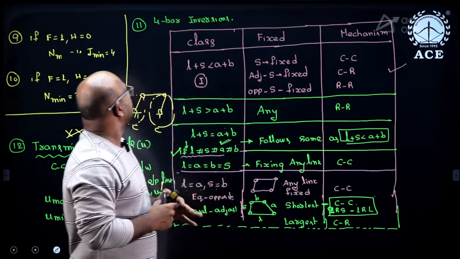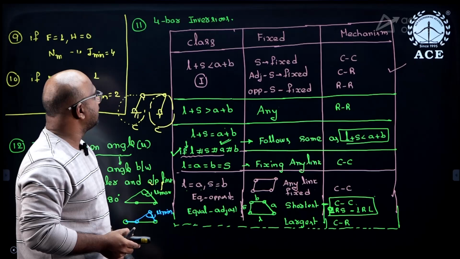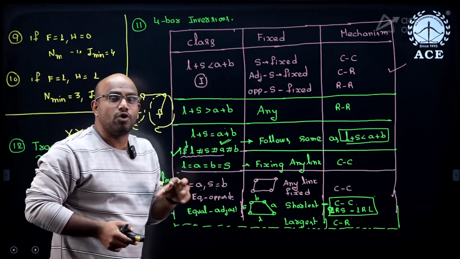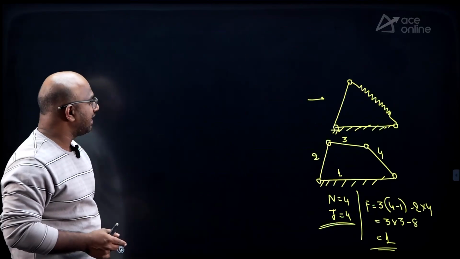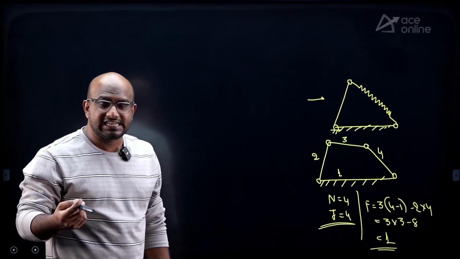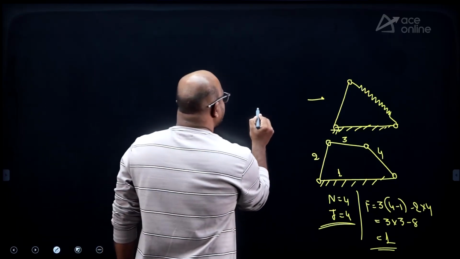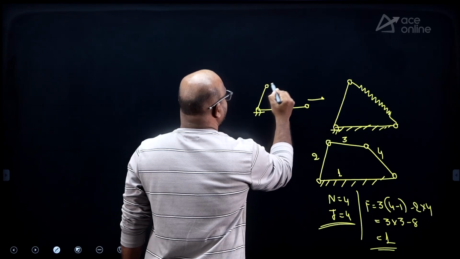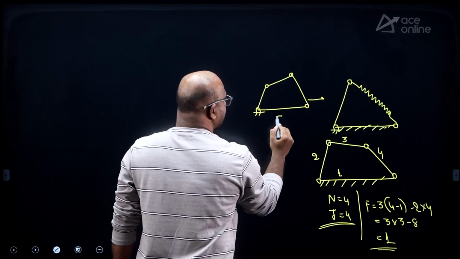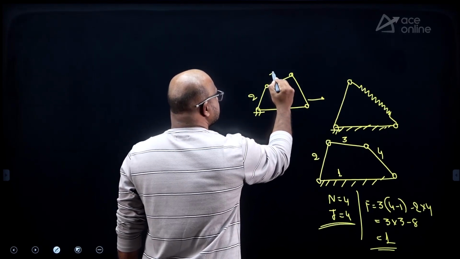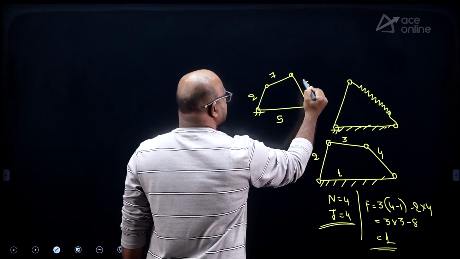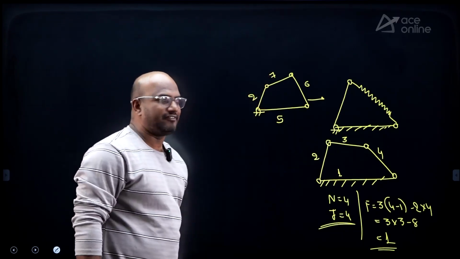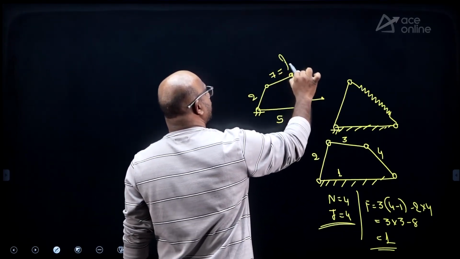Now in case of 4-bar mechanism, the first inversion depends upon L plus S less than A plus B. What is meant by L plus S less than A plus B? L is the length of the largest link and S is the length of the shortest link. In the question they mention, assume this is 5, this is 2, this is 7, this is 6. So the length of the largest link is 7. This is called L.